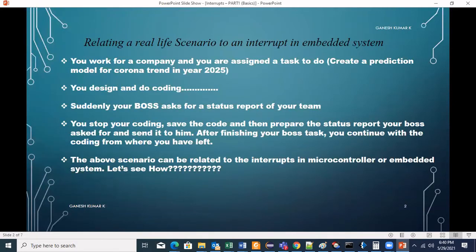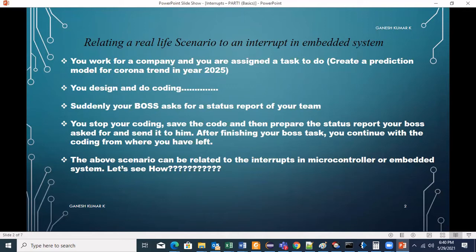We will take a real life scenario and try to relate it to interrupts in an embedded system. Let us suppose a person works for a company and is assigned a task, like creating a prediction model for corona trend in year 2025, and he does the design and the coding. Suddenly, the boss asks for a status report. The boss's task should be given a higher priority.